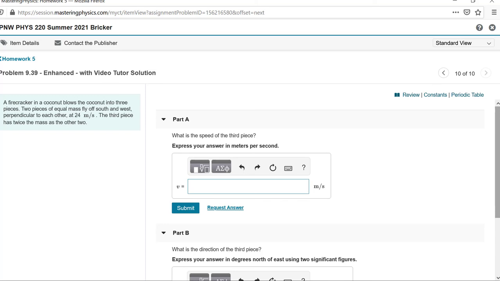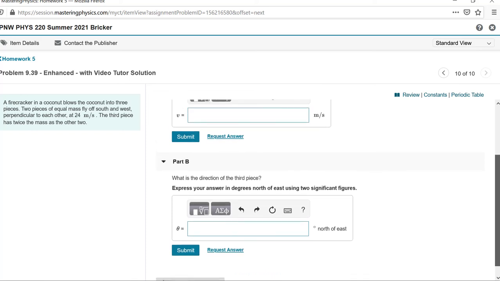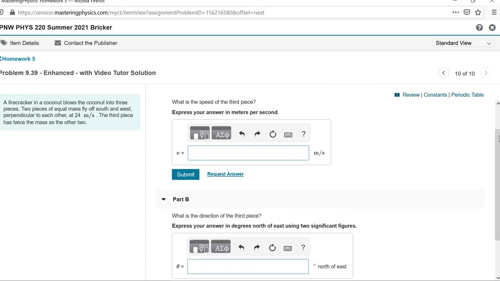Okay, so there's no momentum before this explosion. There can be no net momentum afterwards. So we'll have to take that into consideration, just like we did before with the Hunter and the recoil. The difference here is this is in 2 dimensions. It's just going to be more work, but it's the same exact idea. This might seem a little tricky because we know 2 equal masses, and then the other one has twice the mass, but we don't know how much the mass is. Let's just set up the problem, and maybe mass will cancel out.